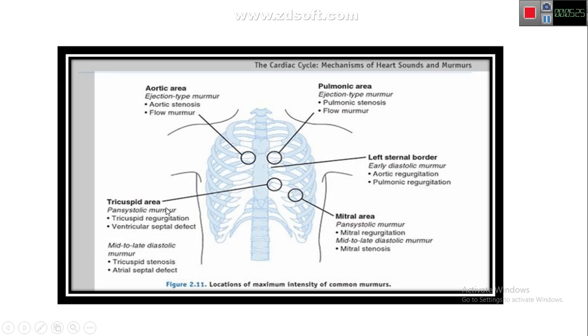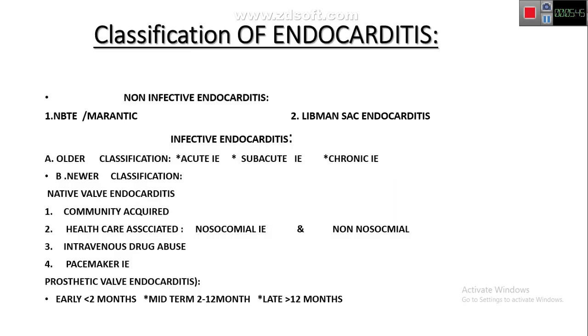And in infective endocarditis, in Staph aureus or acute infective endocarditis, we hear mostly the murmur in the tricuspid area, and in subacute or Streptococcus viridans infective endocarditis, the murmur is mostly present in the mitral area or in the aortic area or this left sternal border. So it is linked to this topic.